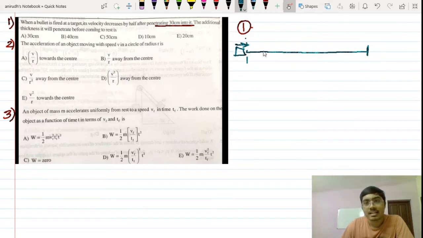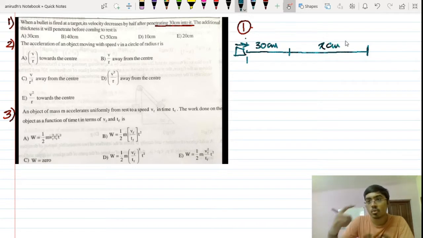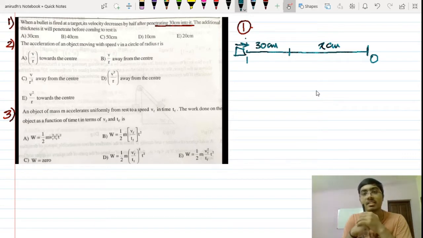As it enters over here and covers 30 centimeters, half of the initial velocity will be the velocity after it has penetrated 30 centimeters inside this thickness. Now it covers, let's say, x centimeters more, and here the velocity is equal to 0. Fine. So how will I solve this in the easiest way?